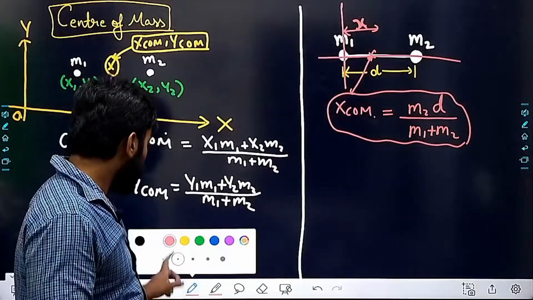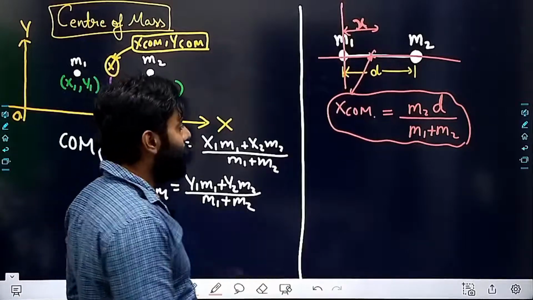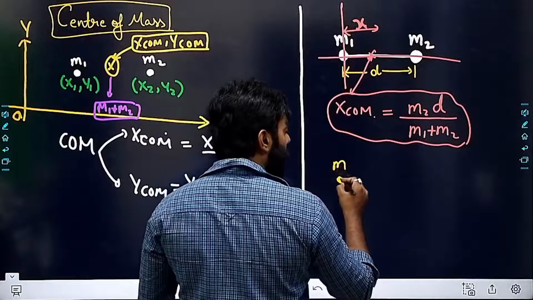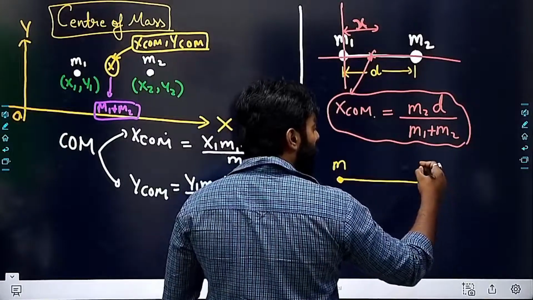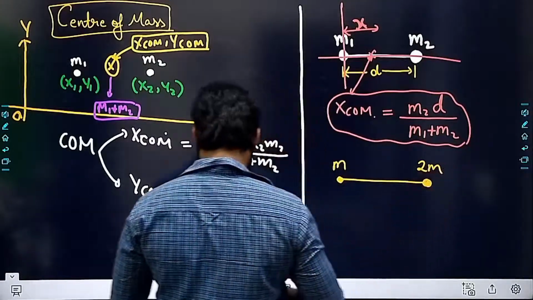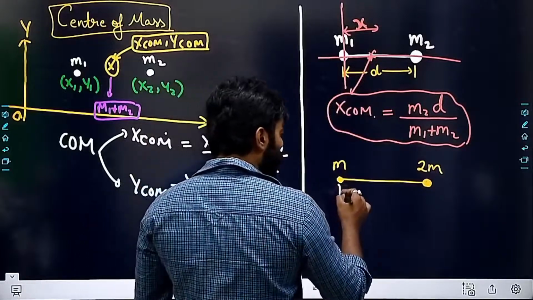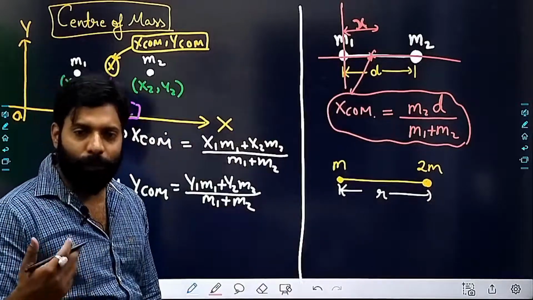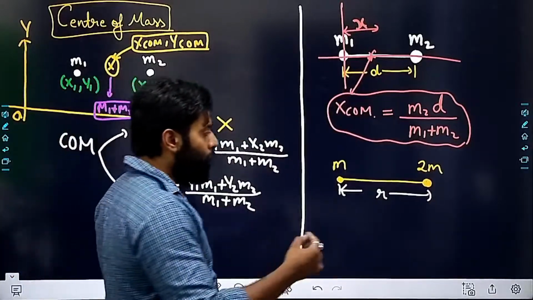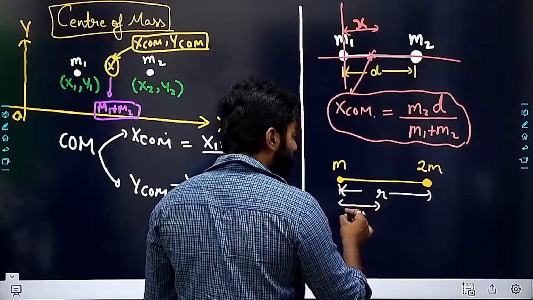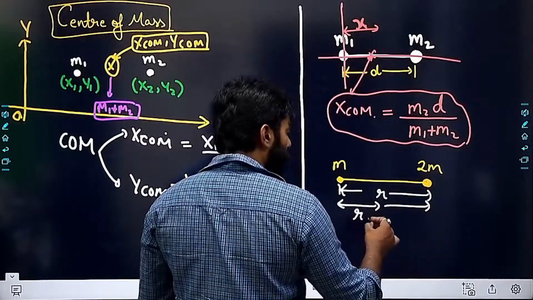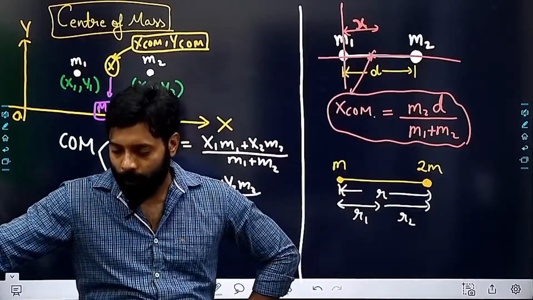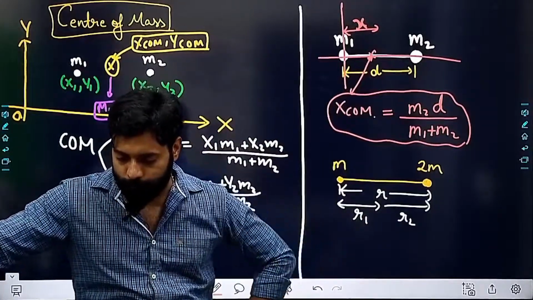Now you might be thinking, sir, how to calculate this? Assume that you are having one mass m here, and here you are having another object having mass 2m. They are separated by a distance of r, let's assume. Then find out where the center of mass will be. What will be the ratio of the center of mass distances from m1 and m2? Please solve this question.